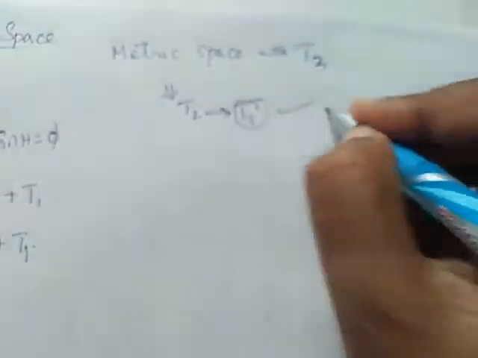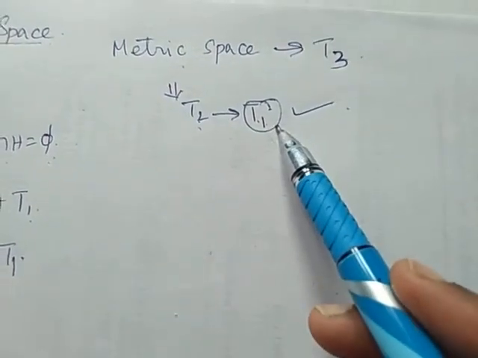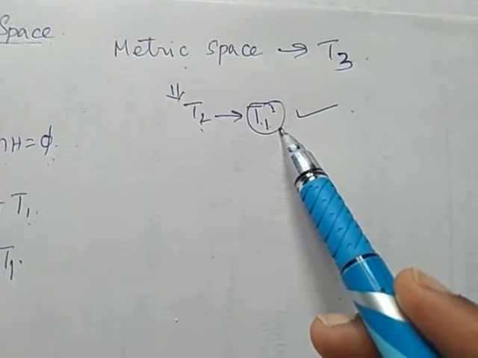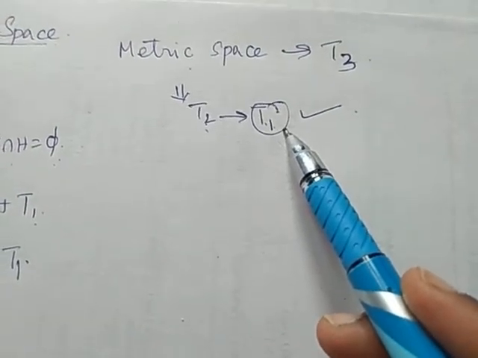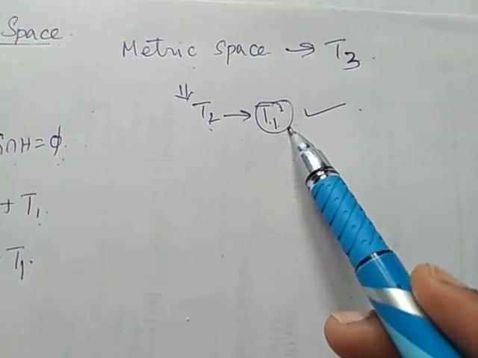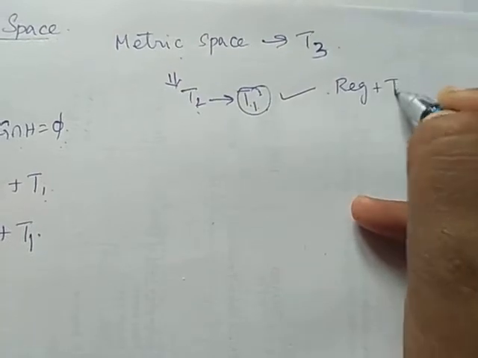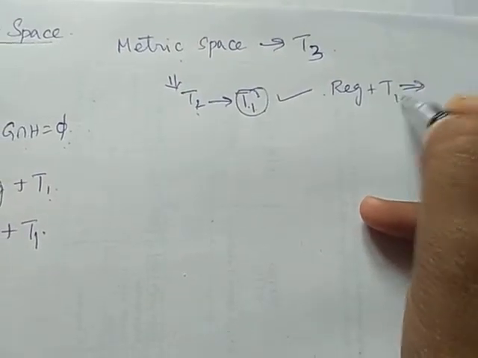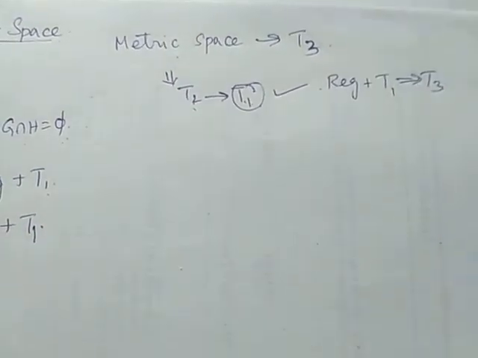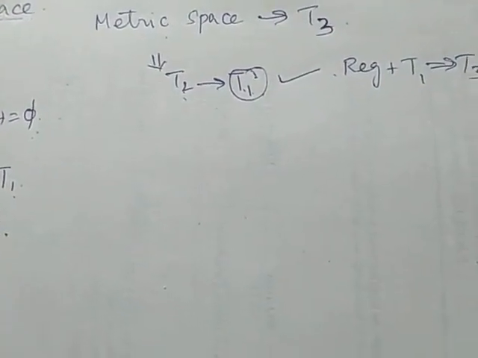It is proved already, right? Only thing is we have to prove a metric space is regular. If we prove regular, then regular plus T1 implies T3. So already we proved a metric space is T2, which implies a metric space is T1 also.